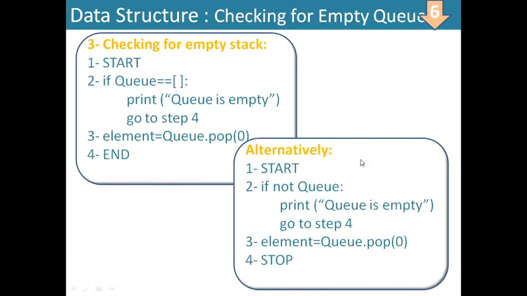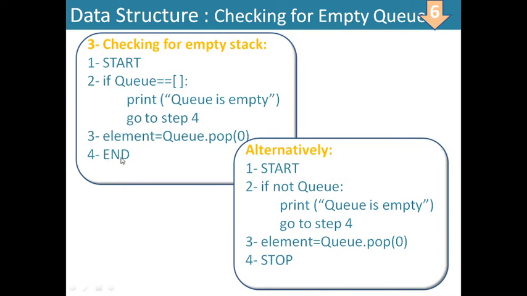Now, checking for empty, again this stack should be overwritten by q. Remember, actually this slide had been copied from the previous stack one. Therefore, this is left. Here you should overwrite q. Now, checking for empty q. Start. If q is equal to empty bracket, that means if q does not have any item, any element in it, then we will print the message q is empty and go to step 4, means end. Process will be ended.